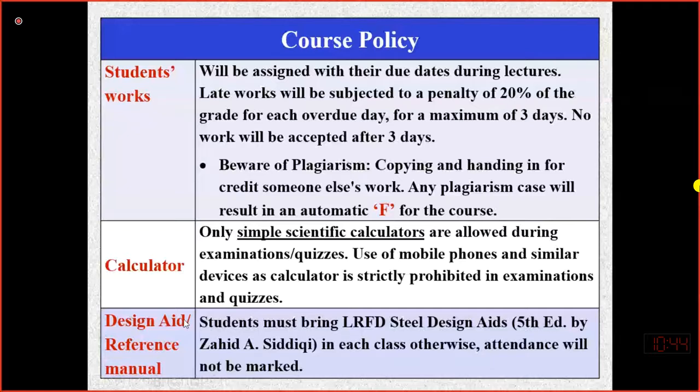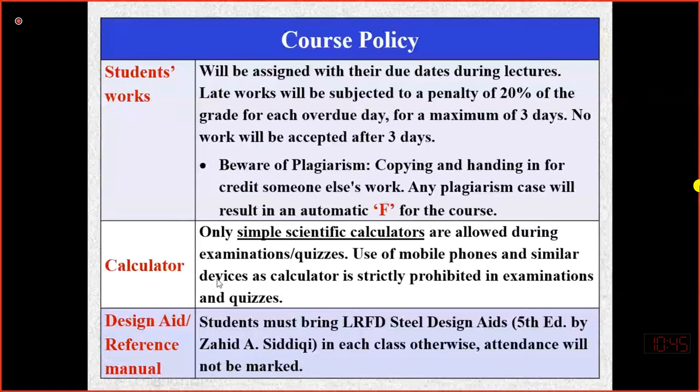In this particular course, we are following or consulting certain books or design manuals. The design aid or reference manual contains tables and charts with the geometric properties of various cross-sections and design formulas which are essential for the design of steel structures.